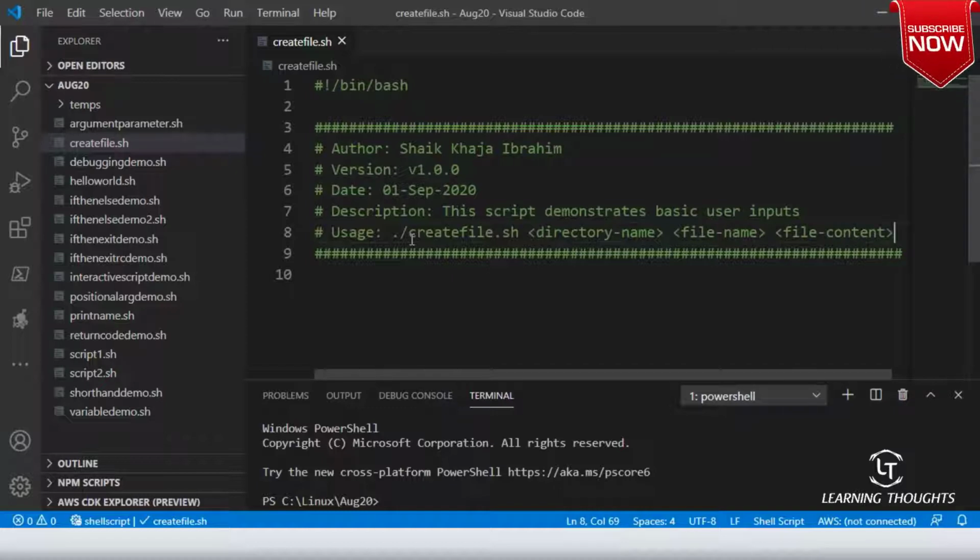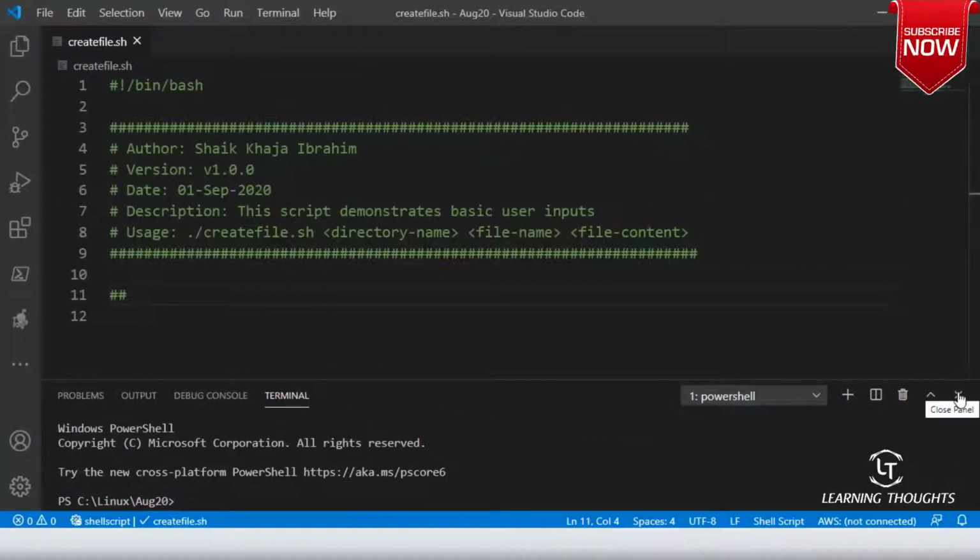So this is what you need to do. How many arguments will your shell script take? Do you agree that it is 3? Right? So let me write that.